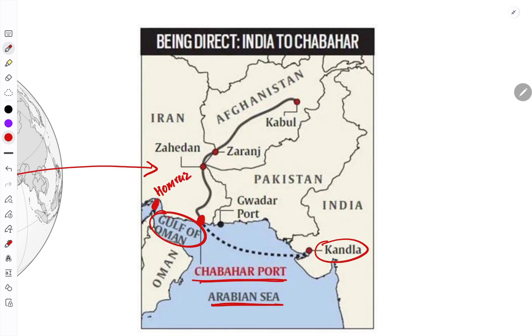Now why is it significant? See, this particular location helps India to connect with Afghanistan. You see here Zahedan is there, Zaranj is there, Kabul. So India can connect with Afghanistan, and through this India can also connect with Central Asia.